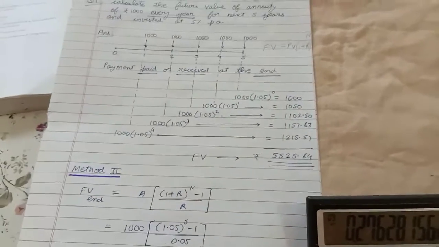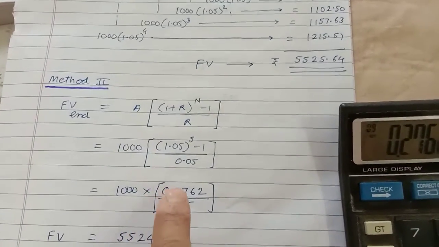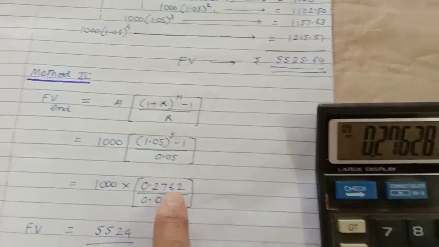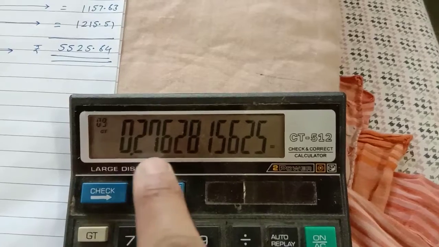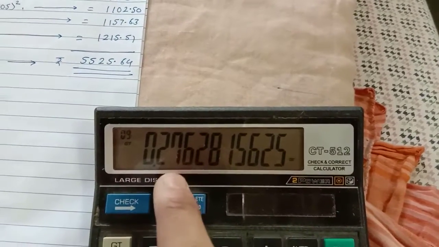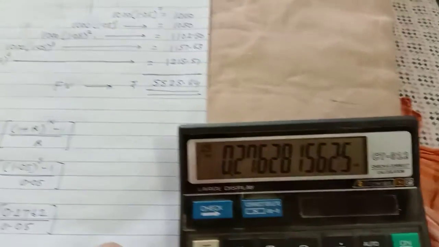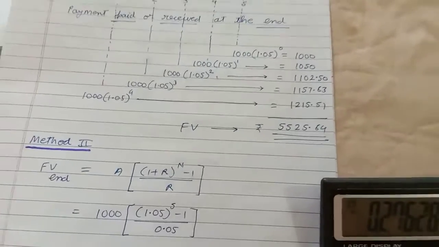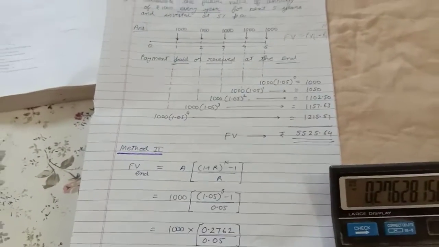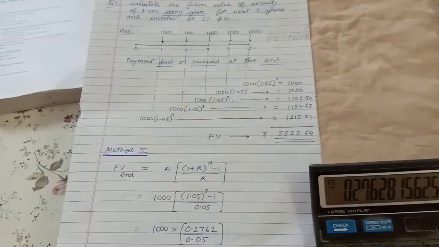There shall be a difference. It all depends on how many digits you consider. If you see in the calculator, we had 9 digits over here. We considered only 3 digits. So it depends on how many digits you consider. The answer may vary by 1 rupee, 2 rupees. It may vary.